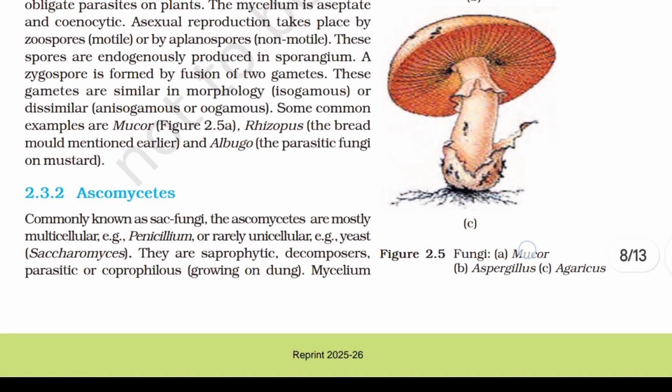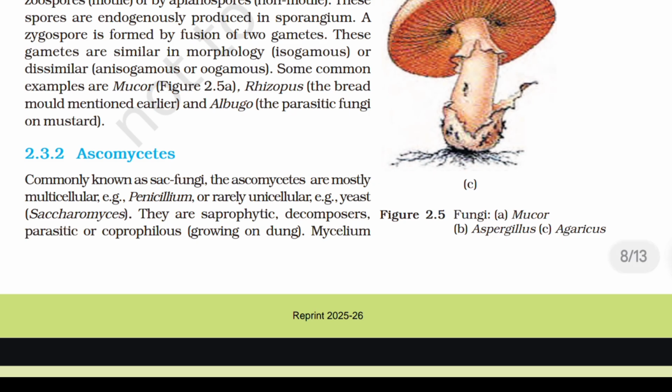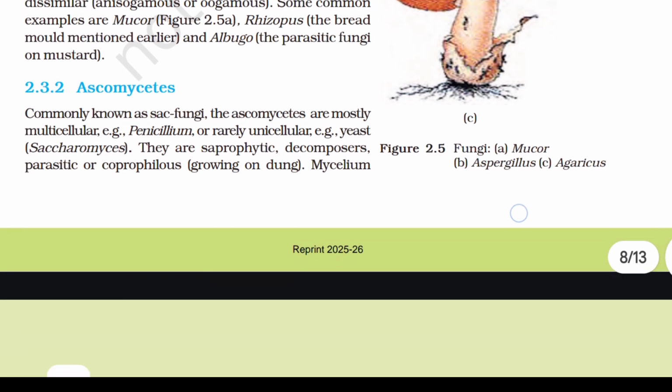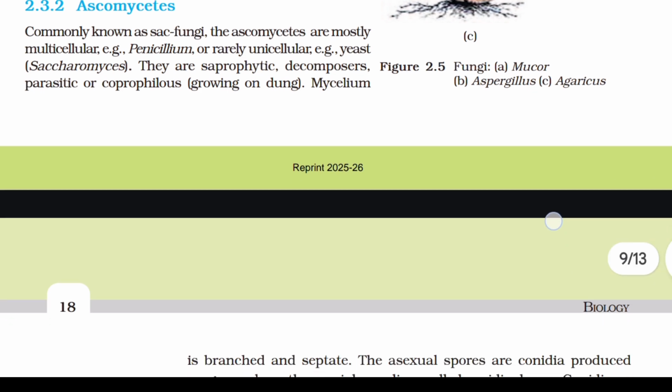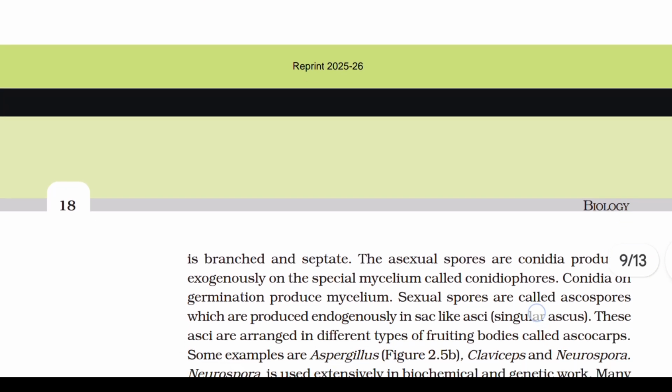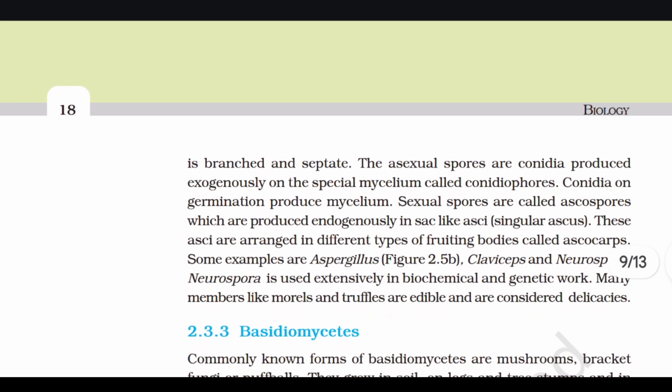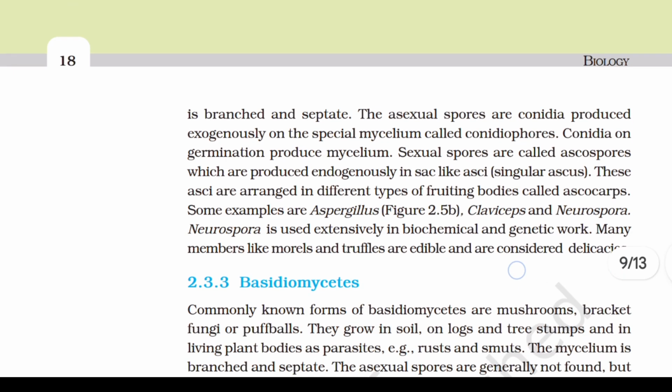2.3.2 Ascomycetes. Commonly known as sac fungi, the Ascomycetes are mostly multicellular, example penicillium, or rarely unicellular, example yeast. They are saprophytic, decomposers, parasitic, or coprophilous. Mycelium is branched and septate. The asexual spores are conidia produced exogenously on the special mycelium called conidiophores. Conidia on germination produce mycelium.